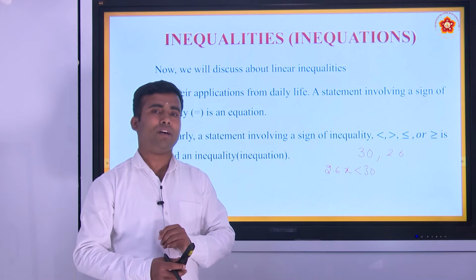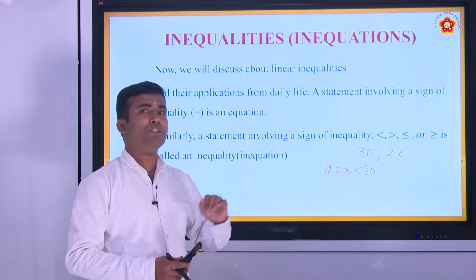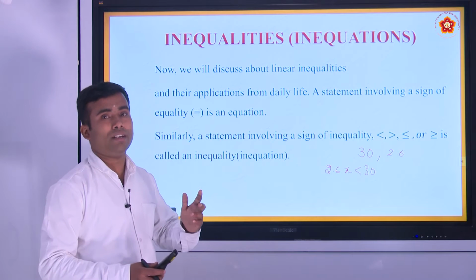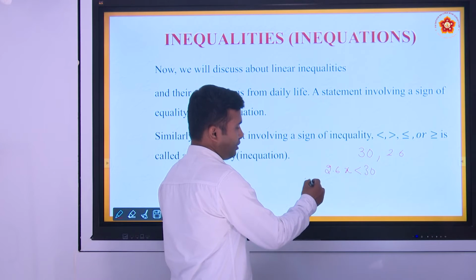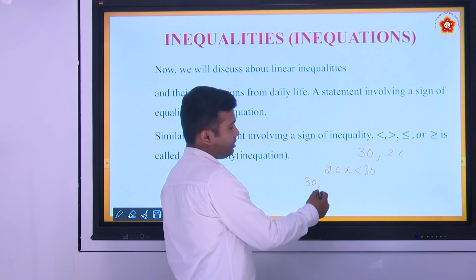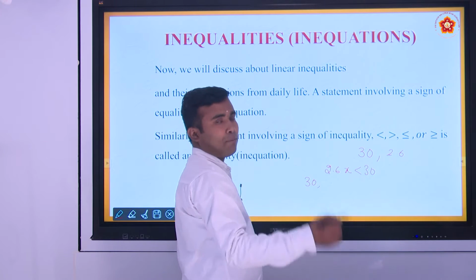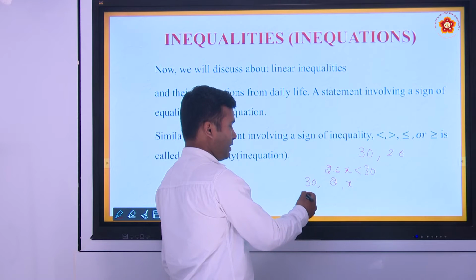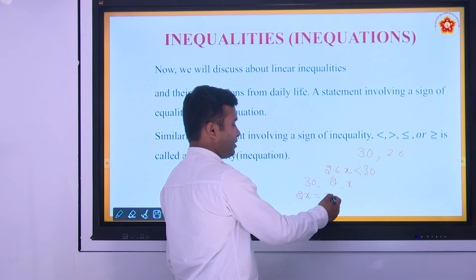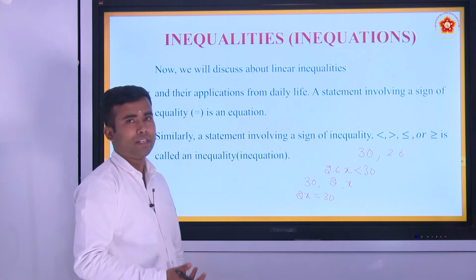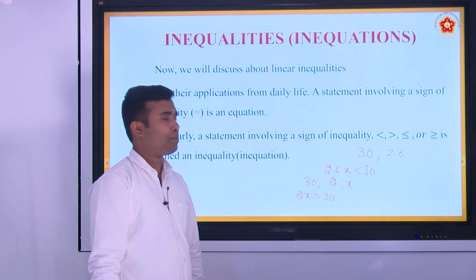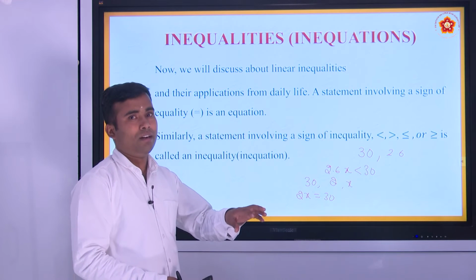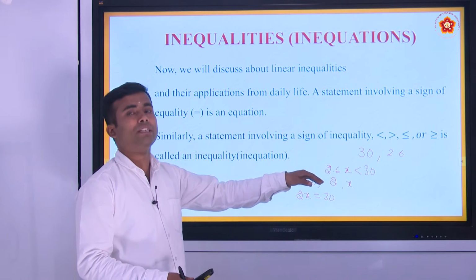Now I change the statement like this. Say Alok goes to the market to buy pencils, and the cost of each pencil is 2 rupees. That statement we can translate into an equation, right? Alok goes to the market with 30 rupees, and the cost of a pencil is 2 rupees. If I take x as the number of pencils, then I can easily make the equation. Then how many pencils can I buy? If the cost of each pencil is 2 rupees, then obviously x will be equal to 15. You can buy 15 pencils. That statement we can actually convert into an equation.